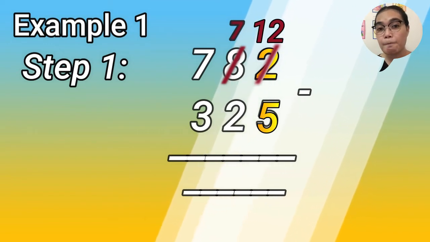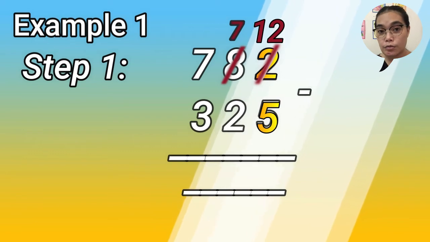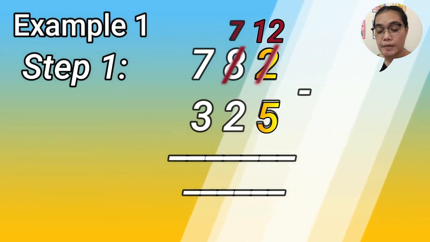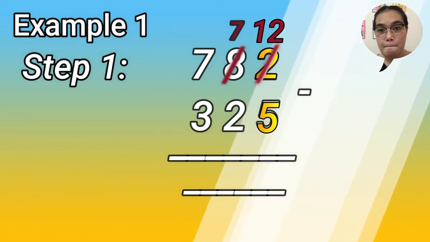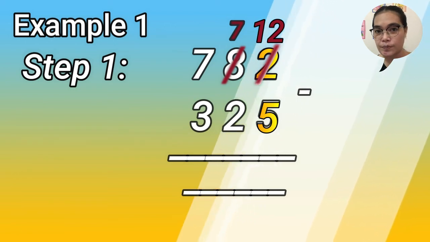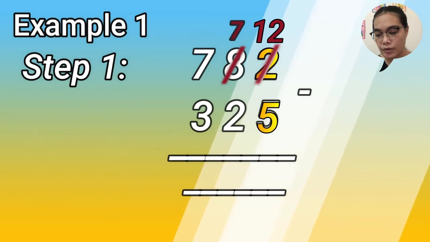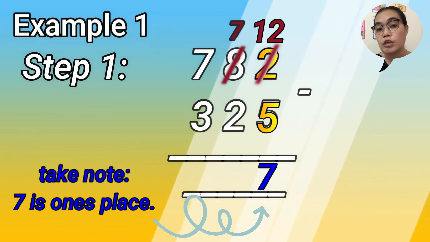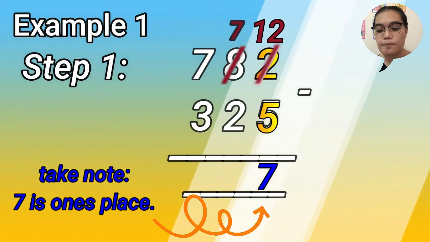So the new number now is that 2 became 12 and the 8 became 7, right? So 12 minus 5. What is the answer? 12 subtract 5. Okay, 7. Very good. So 12 subtract 5 is 7.